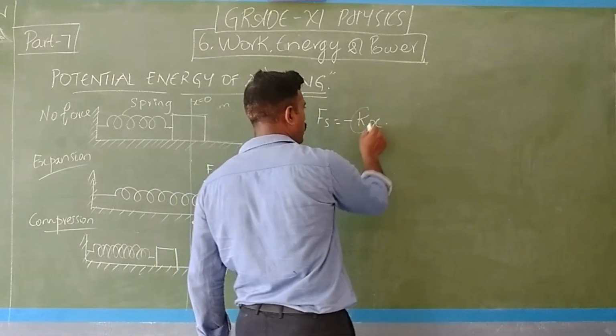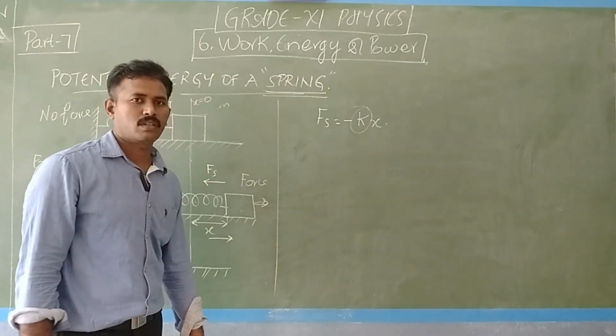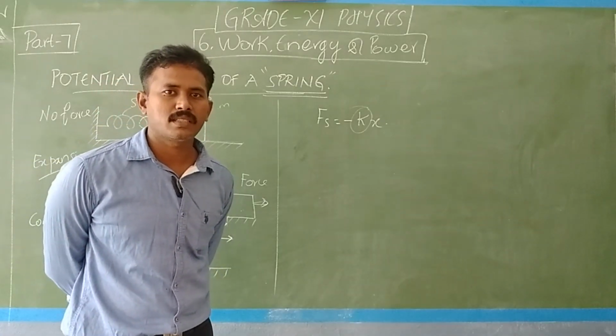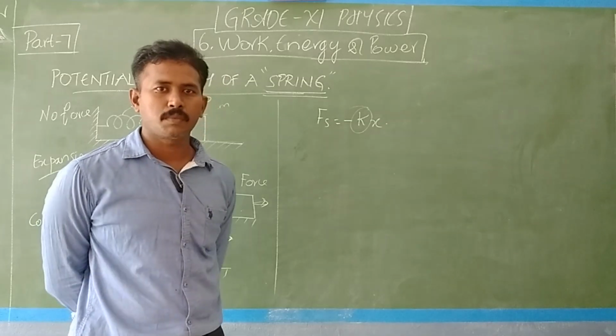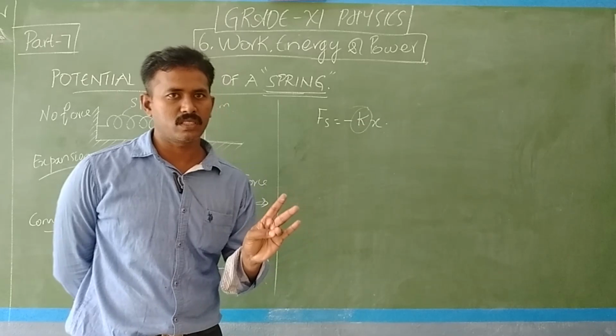What is this k? K is a constant. That is the rigidity of the spring. K denotes the rigidity of the spring. A spring may be soft or rigid.